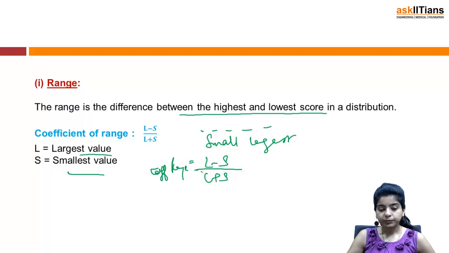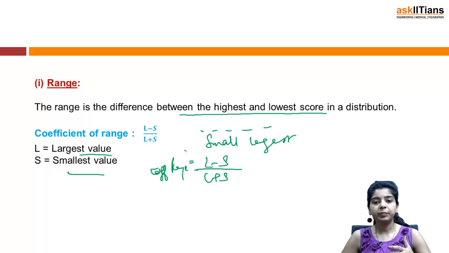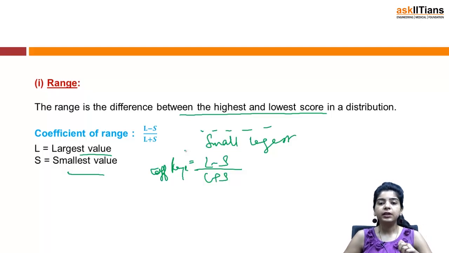But now range, as we are saying, is a difference between the highest and lowest value. So that means it just considers the extreme values of a data. It will take into consideration the highest value and the lowest value, only the extreme values, but it won't take into account the spread of the data.